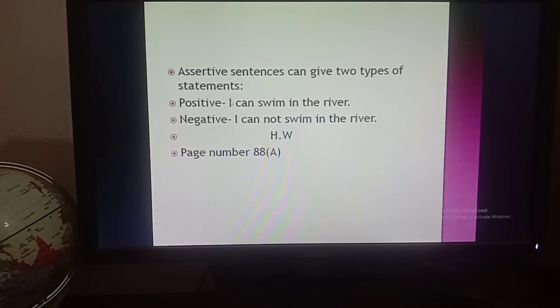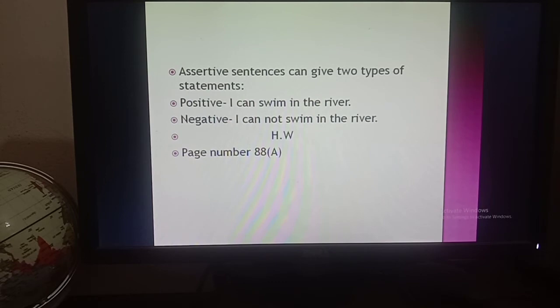Okay, so here I have written another example, that is, I can swim in the river. So this is a positive statement. This is about ability, that he can swim in the river, and this is a positive sense. Then negative: I cannot swim in the river. This is also about ability, he cannot swim in the river. This is a negative quality, so you have to remember that.